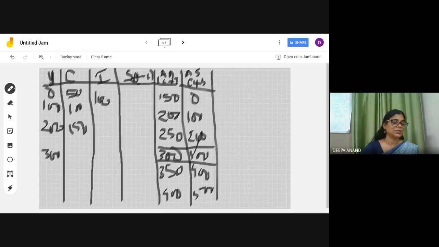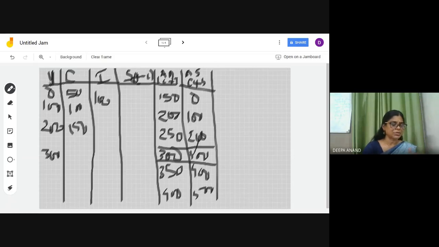Always AS is equal to C plus S. And aggregate demand means only two sectors: private household consumption expenditure and the business firms' investment expenditure. So C plus I. Always remember AD is equal to C plus I and AS is equal to C plus S. So AD and AS at every level you will get without any difficulty. So that is the first question.